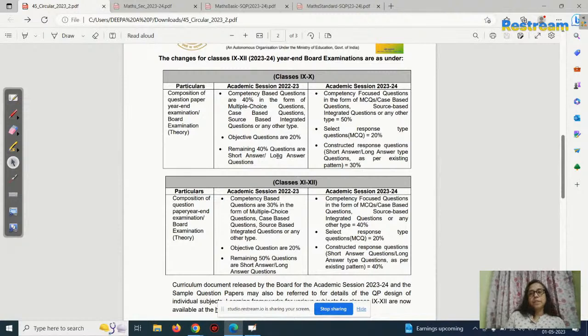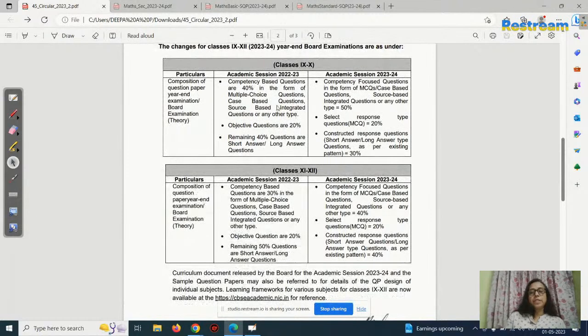Remaining 80 marks. Okay, so the circular is regarding your 80 marks written examination. Pen and paper written examination, board examination. This one, ninth and 10th. So competency based 40% it was in 22-23, 40% competency based questions. Last year we have seen competency based questions, that is case based questions, where some assertion and reason type questions were given. So only 40%.